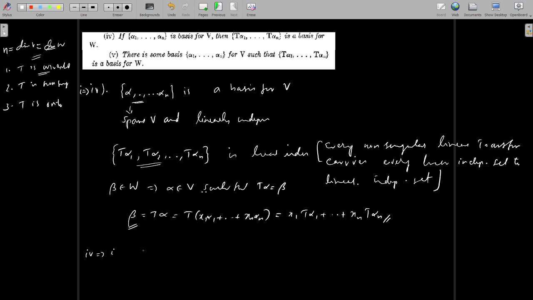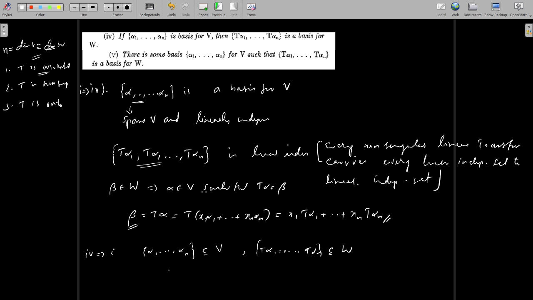To prove 4 implies 1, we start with a basis of V. This is a basis of V. If we start with a basis, we get that T alpha 1, ..., T alpha n is a basis for W. This is the assumption in 4. For any basis of V you start with, you get this condition. So we need to prove that T is invertible.